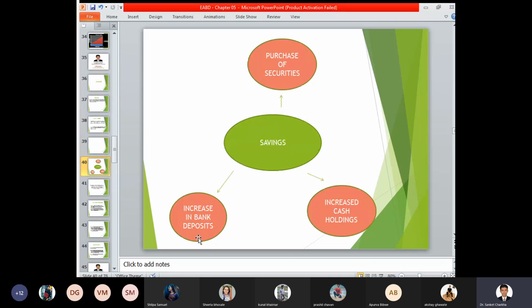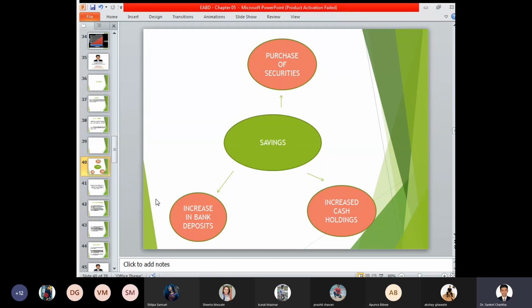Now, savings are divided into three categories: purchase of securities, increase in bank deposits, and increase in cash holdings. So, three types of major savings you can do. Now, these are just examples or illustrations that have been given for you. There are n number of avenues in which you can save a certain sum of money, and there are various platforms in which the amount can be saved.